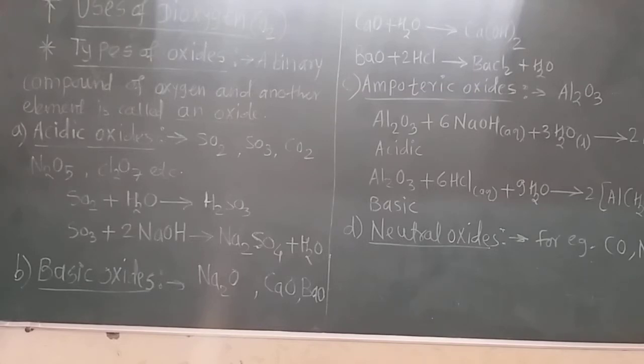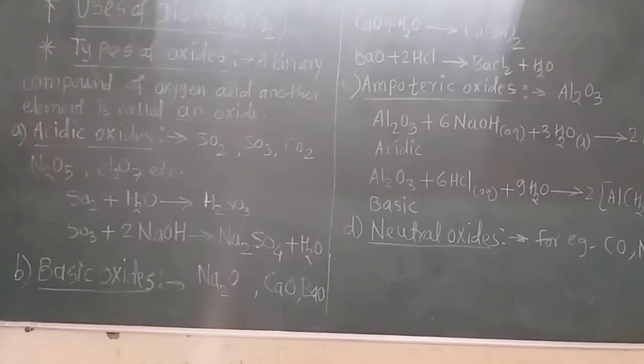The next use of oxygen is that it is used in the combustion of fuel, because oxygen helps in combustion or burning. Without oxygen there is no combustion or burning. Even for the digestion of our food we require oxygen, and due to that oxygen there is absorption of the different nutrients in our blood also.